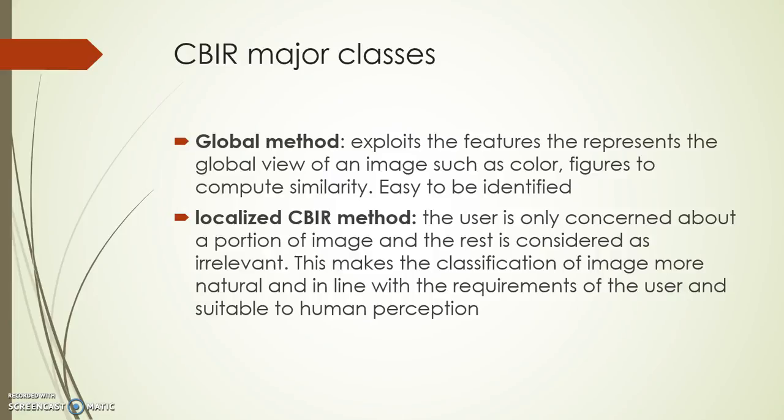That is more relevant to what we want, as searching with the background is a very common thing and can be done easily, whereas the new method, searching based on a particular region, makes it more natural and in line with the requirement.